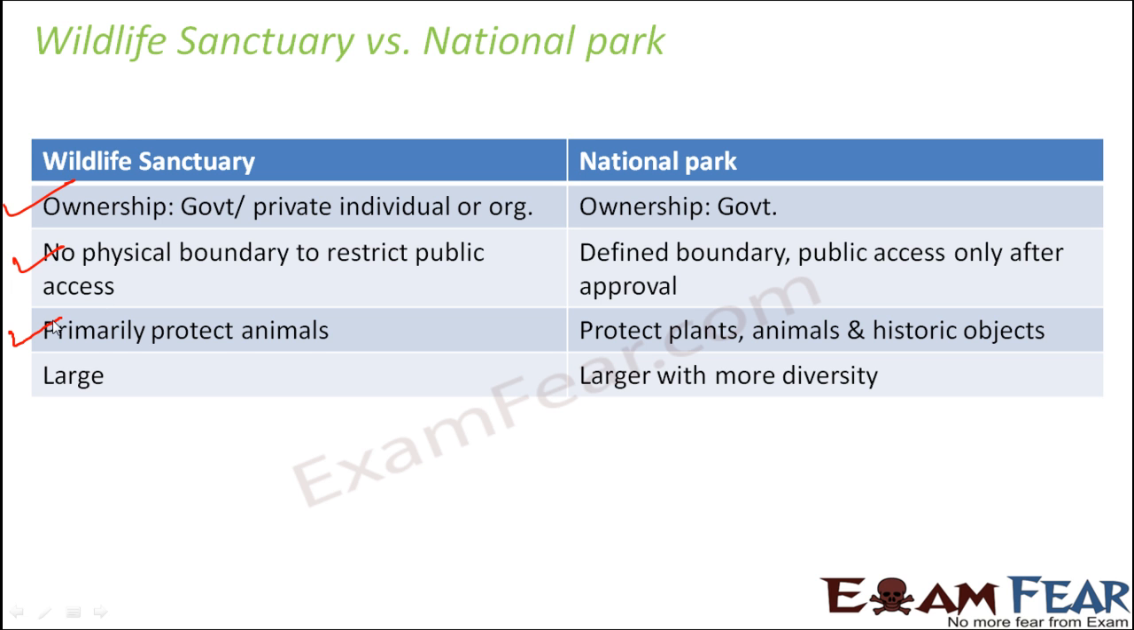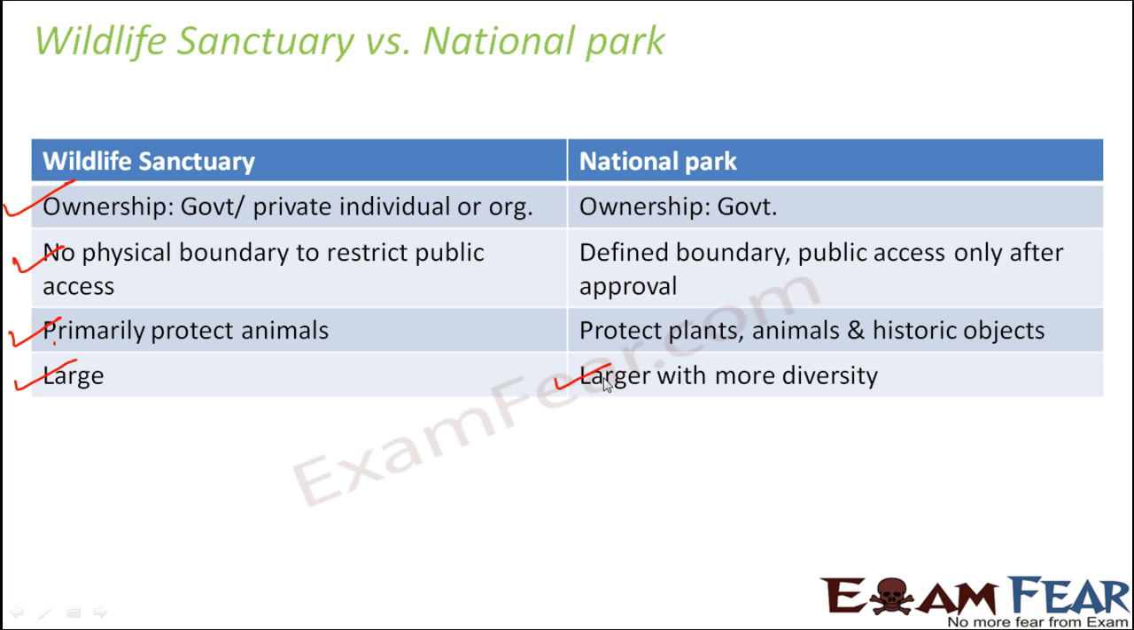Wildlife sanctuary primarily protects animals, whereas a national park protects plants, animals, and historic objects. So anything that exists within the region of a national park, all of it is protected. Now, as I said, a national park is a region which already existed. You just put a boundary in that particular area, and you ensure protection of each and everything that exists there. Wildlife sanctuary is large, but national park is larger with more diversity.